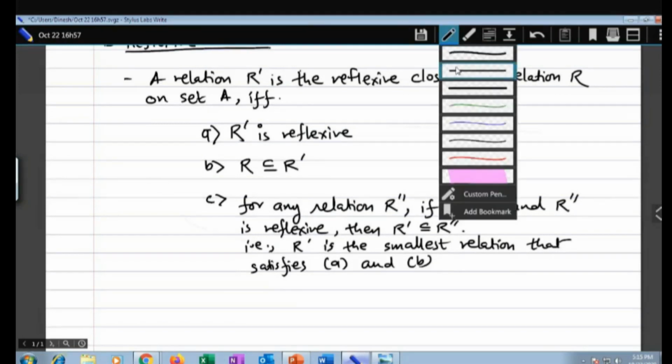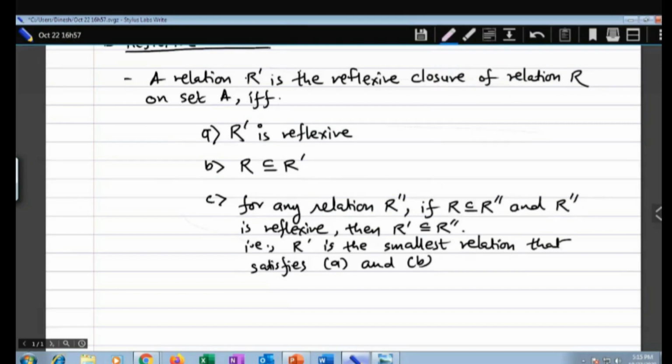So R dash is the reflexive closure if R dash is itself reflexive and R is a subset of R dash.